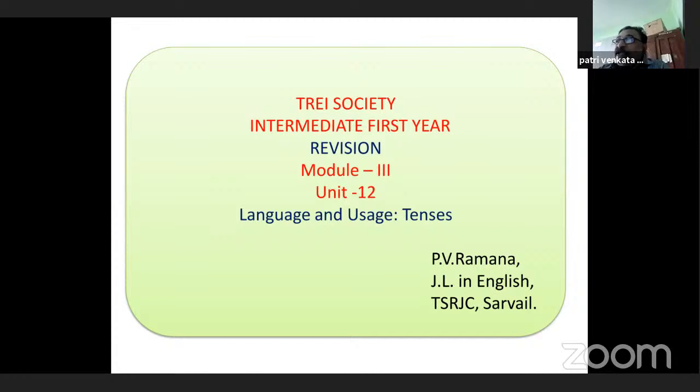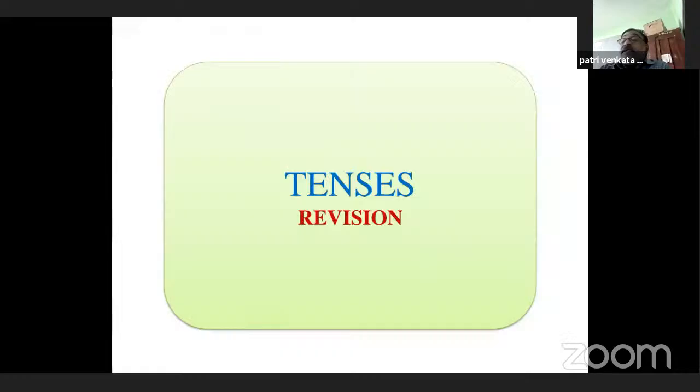Today in this session, let us revise the topic tenses given in the Interactive English of Intermediate first year. It is given in Module 3 as Unit 12. Tenses revision.